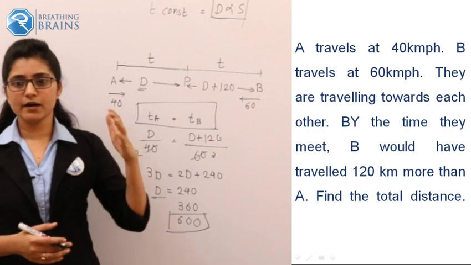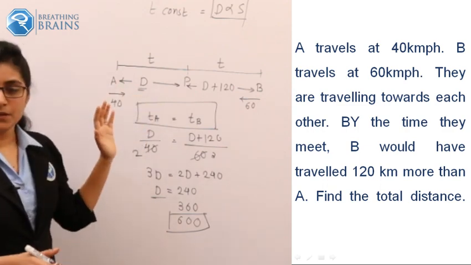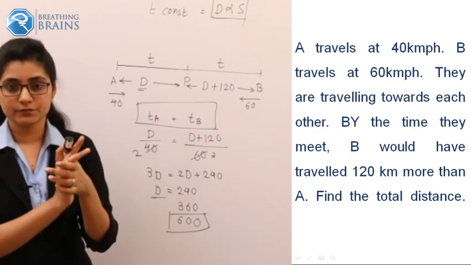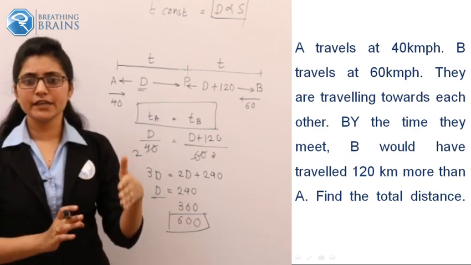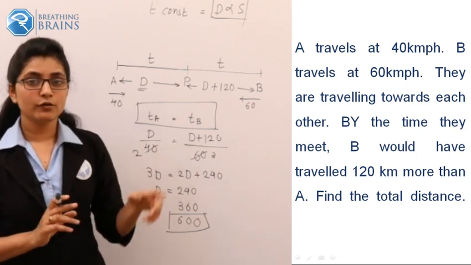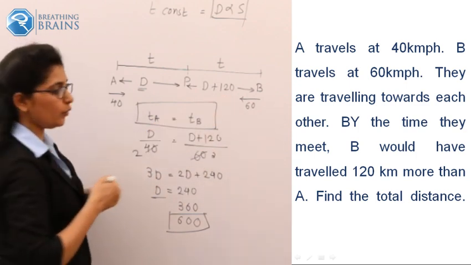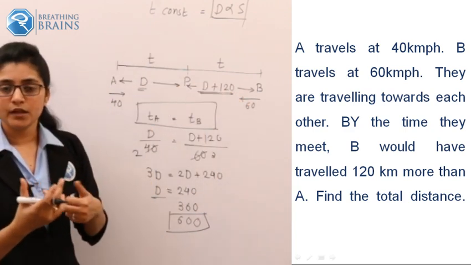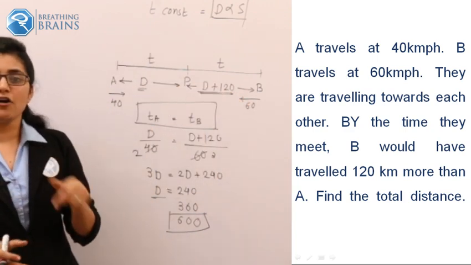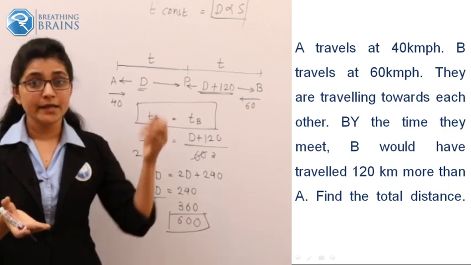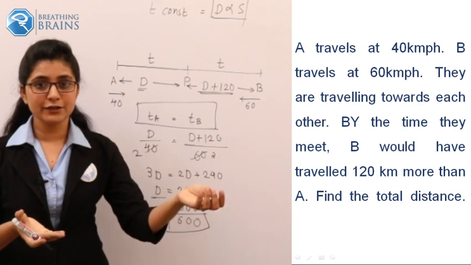Just pay attention to what we had done. It is given that both travelers are traveling from opposite directions and when they meet each other at any point between the 2 points, one traveler has traveled 120 kilometer more than the other. Also they gave the speed of each one. A is traveling at 40 km per hour, B at 60 km per hour.